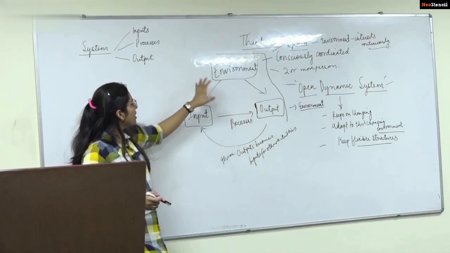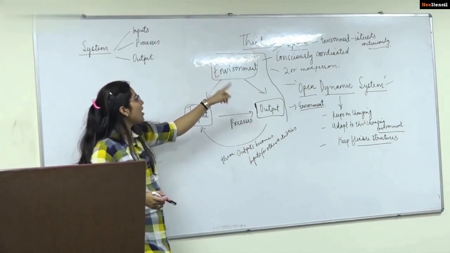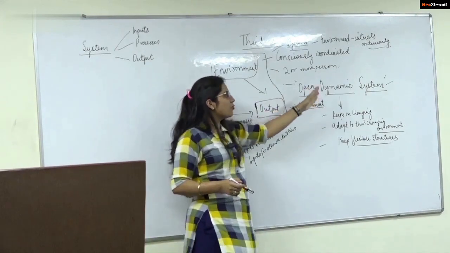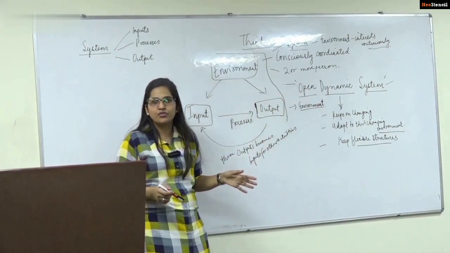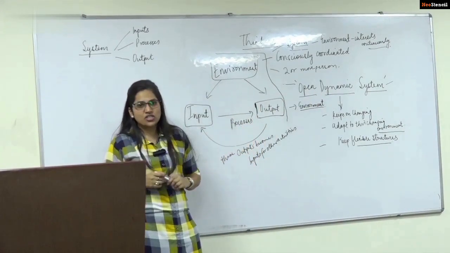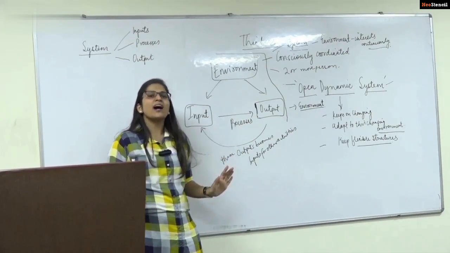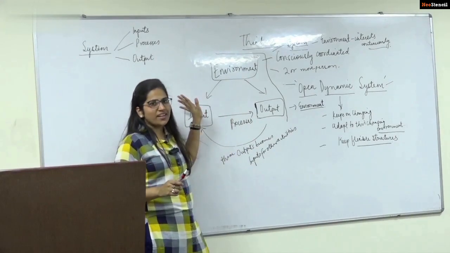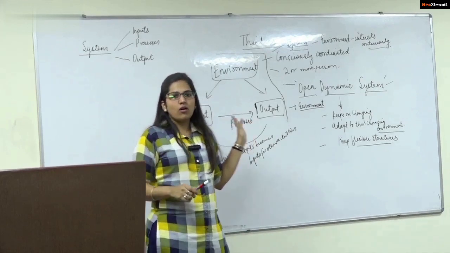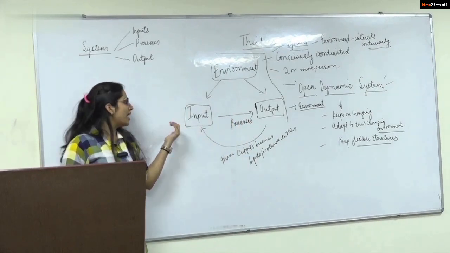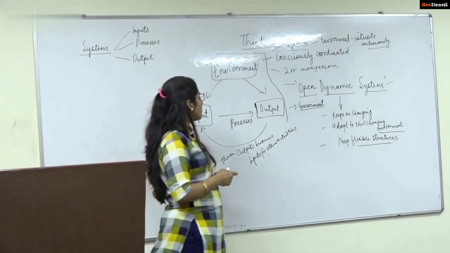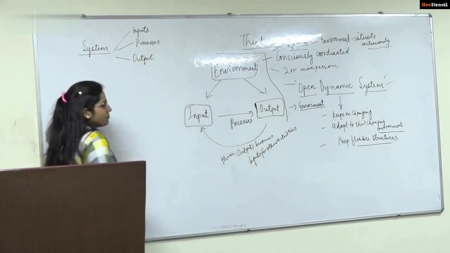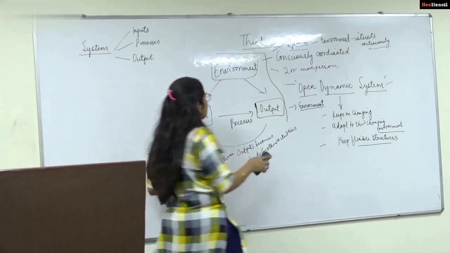You have to mention all this if you are asked that the organization is an open dynamic system, or if Chester Barnard's definition of a system of consciously coordinated activities is given. Wherever you have system, you provide this. This has been provided in all of the books which you may refer. And then the next thing, after Katz and Kahn, we have Wheeler's definition.